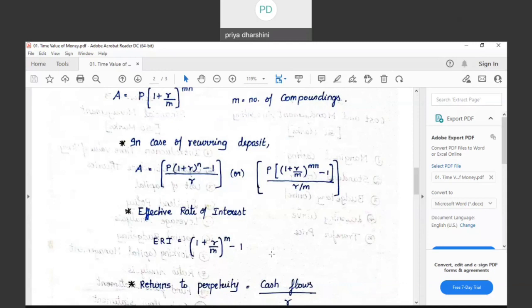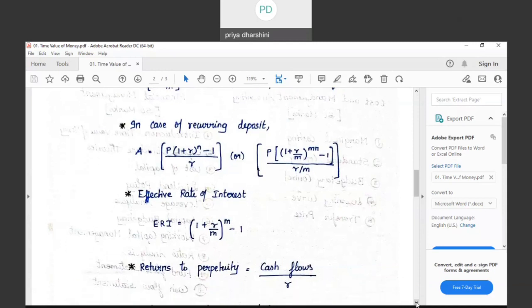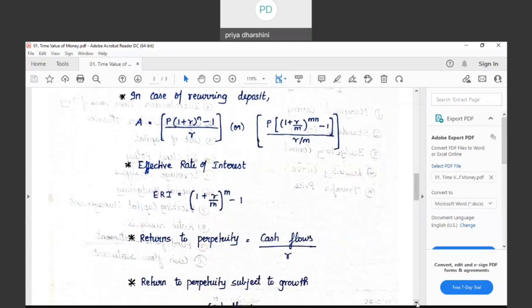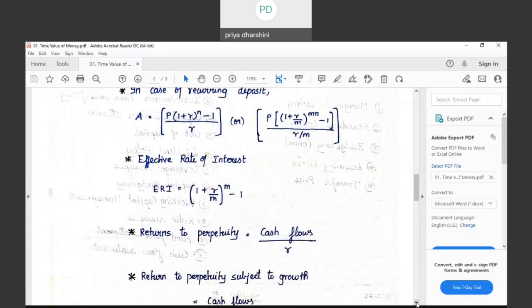Last class, I stopped until effective rate of interest, correct? Did I stop until effective rate of interest in the last class? Hello?